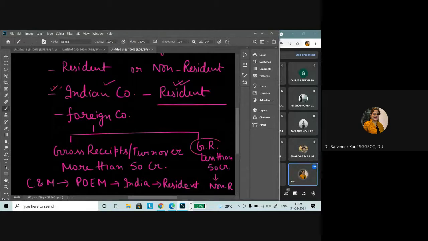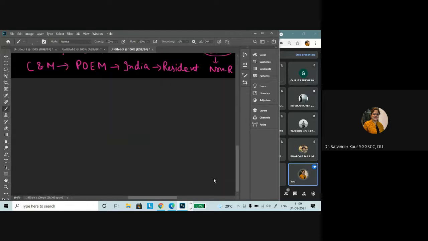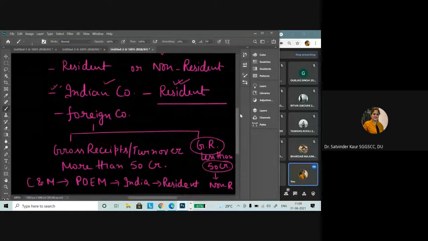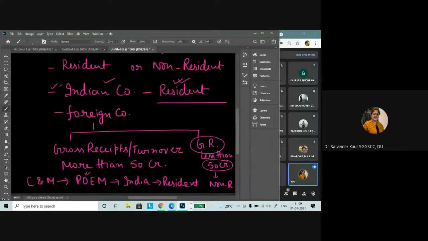So if the gross receipts are less than 50 crores, it will always be declared as non-resident. And if the gross receipts are more than 50 crores, then we have to see where is the place of effective management of that particular company. So in that case, place of effective management would decide that if it is in India, then the company would be declared as resident. If it is outside India, the company would be declared as non-resident.